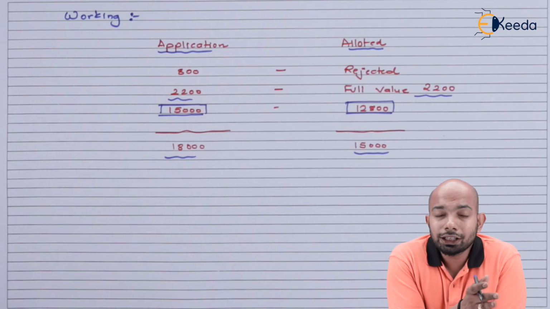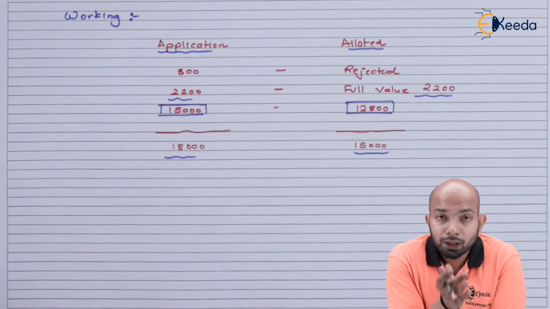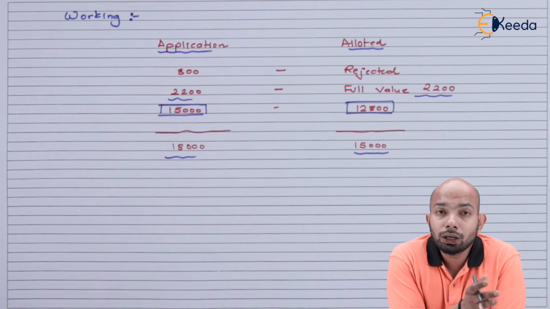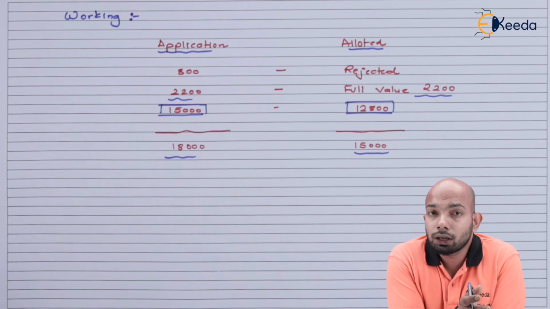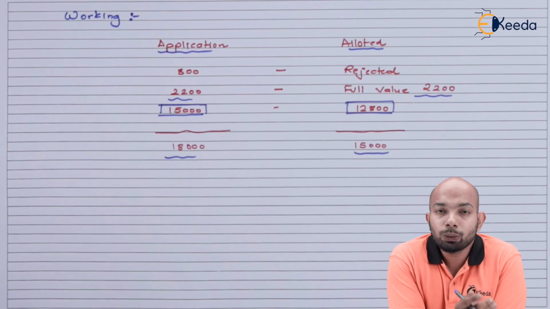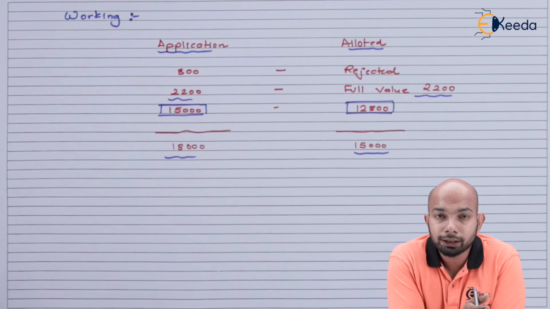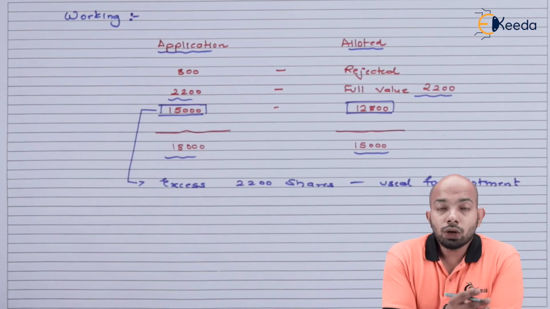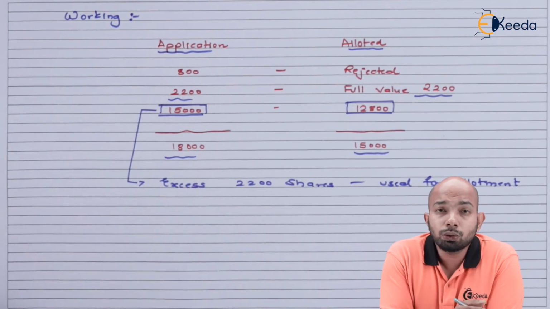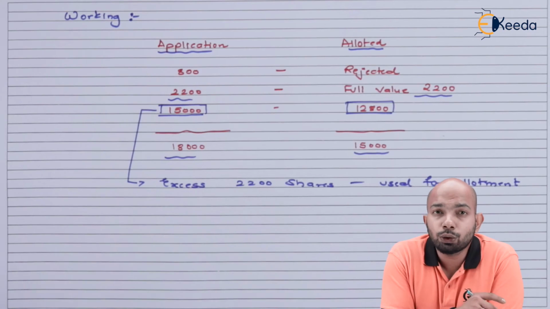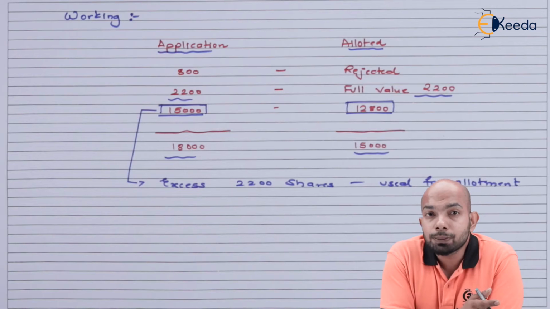So roughly, 2,200 shares were taken off, and there is 2,200 excess money regarding the application with us, and that can be adjusted against the allotment money. Not the 2,200 that we're talking about in terms of the one that has been already allotted, but the one in the third category, whereby we have 15,000 shares. Out of 15,000, we have only allotted 12,800. So the additional money that we have here is related to 2,200 shares. As we have mentioned there in blue, the excess of 2,200 shares will be utilized when the due allotment amount comes into the picture.